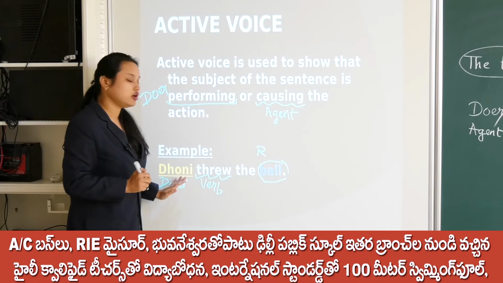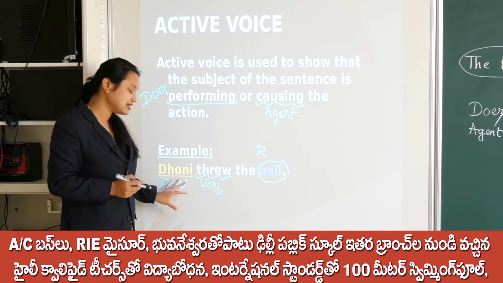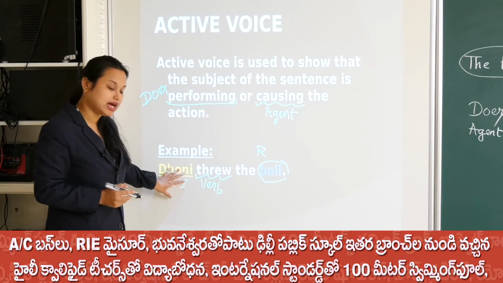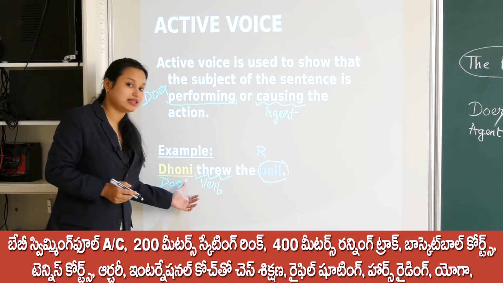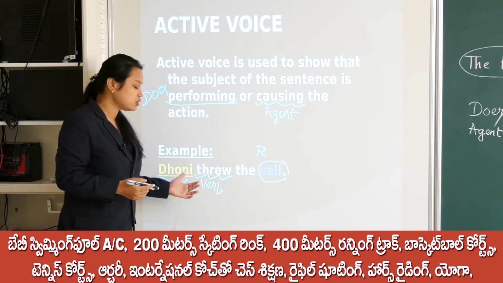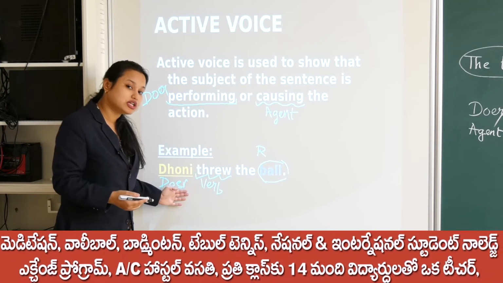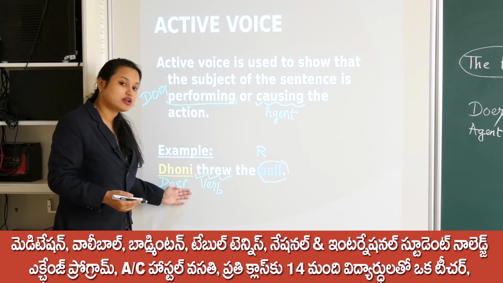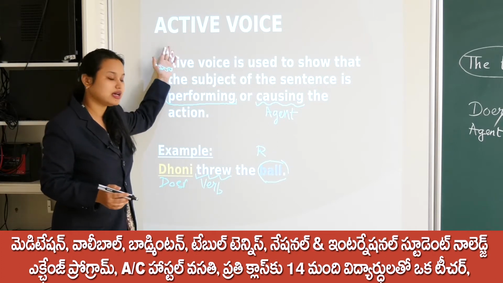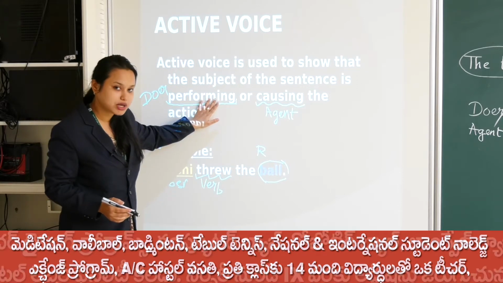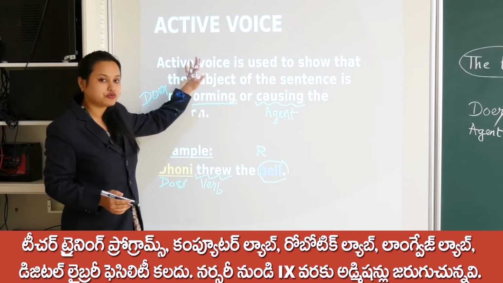So we got that Dhoni is the doer, and since we are focusing on Dhoni, I am not telling about the ball. Here I am trying to tell about Dhoni, that Dhoni threw the ball, right? So I am focusing on the doer. When I am focusing on the doer, what is the sentence called? It will be an active voice sentence. I hope this is clear. Whenever we are talking about the doer, like Dhoni here, the sentence will be active voice.